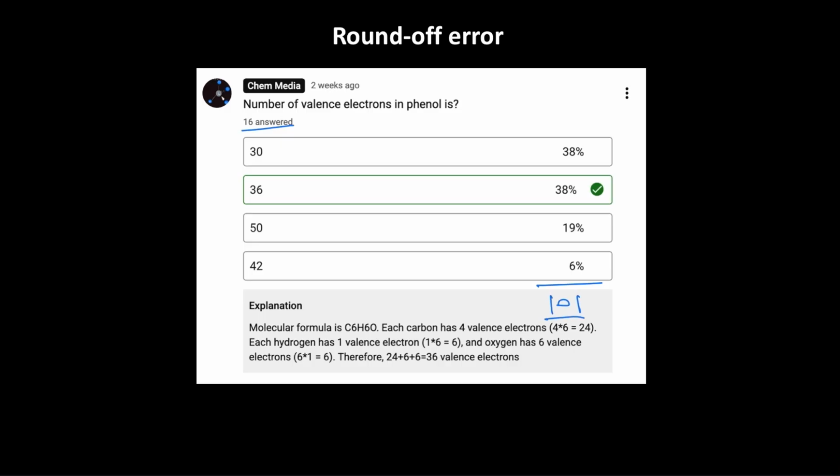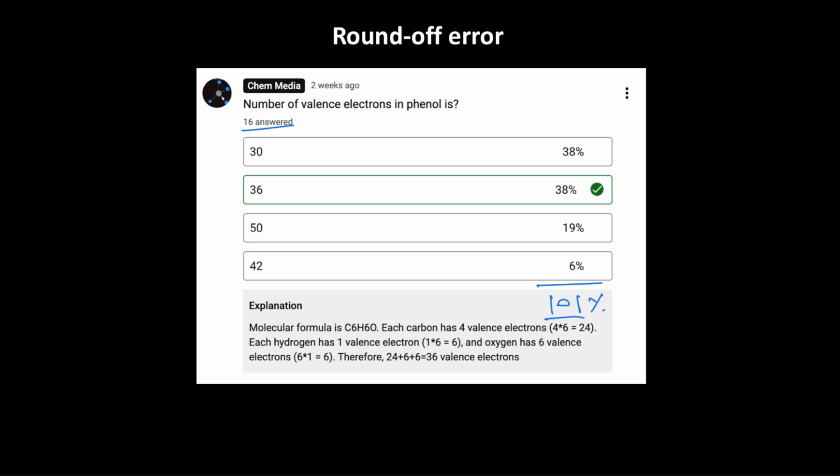So we are getting 101%, not 100%. Why did this happen? Once again, it's due to round off error. What the YouTube platform is actually doing is, if it is 0.5, it is writing it as 1. But if it is 0.44 something like that, it is neglecting 0.44 and entering it as 0. So that is what is happening here.